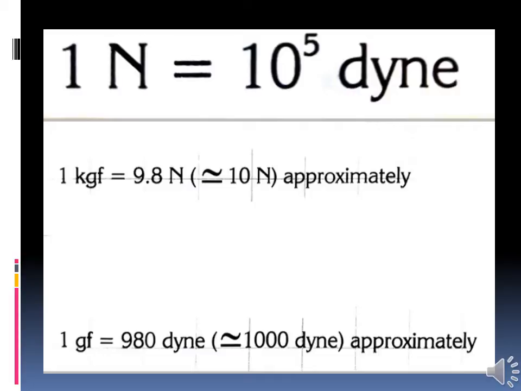Already you have written the conversion units for mass. 1 gram equal to 10 to the power minus 3 kilogram, 1 milligram equal to 10 to the power minus 6 kilogram, 1 quintal equal to 100 kilogram, 1 metric ton equal to 1000 kilogram, and 1 U, that means 1 atomic mass unit, equal to 1.66 into 10 to the power minus 27 kilogram. Along with that, put weight and then write this. Write fast.